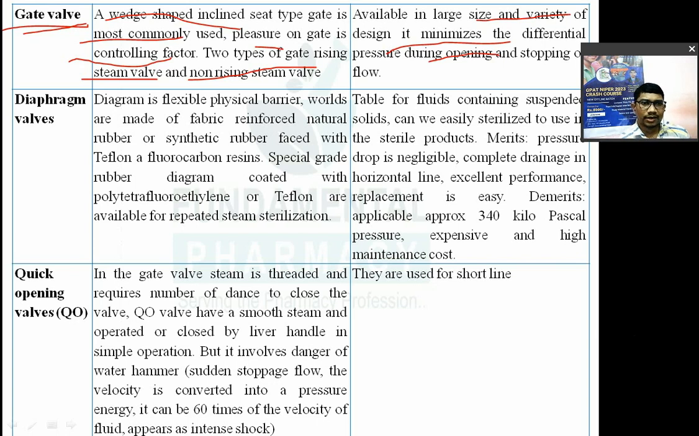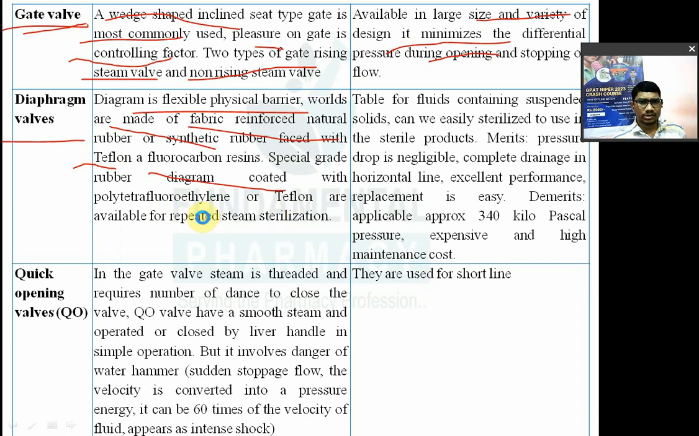Then next आता है diaphragm valves. Diaphragm क्या है? It is a flexible physical barrier. Diaphragm क्या है? Flexible physical barrier. Okay. Valves are made of fabric reinforced natural rubber or synthetic rubber with Teflon or fluorocarbon resin. Special grade of rubber diaphragm coated.